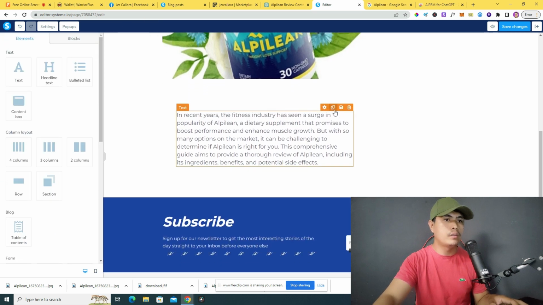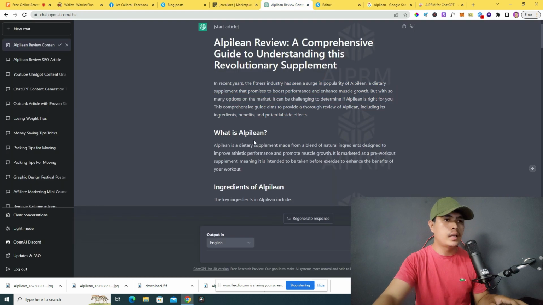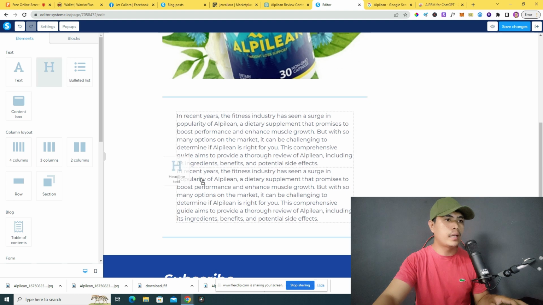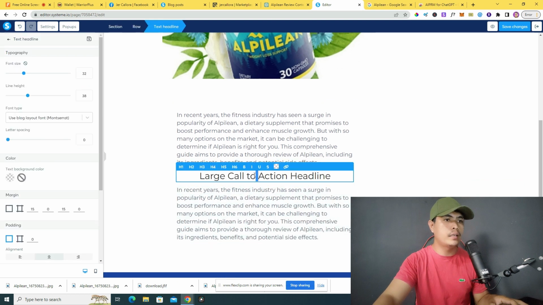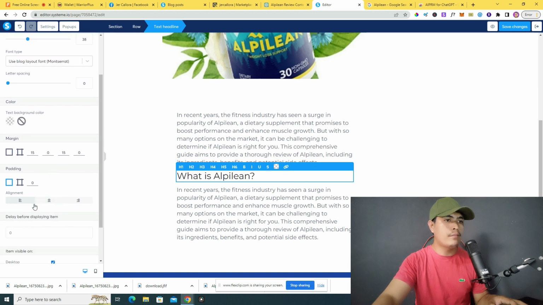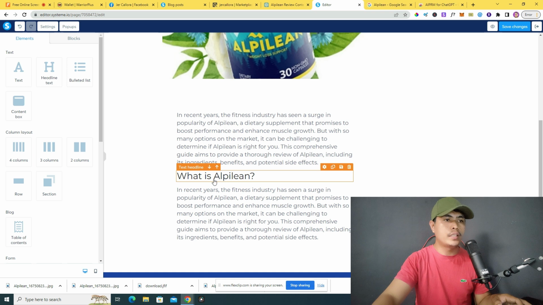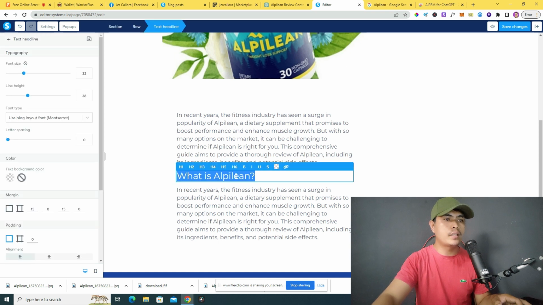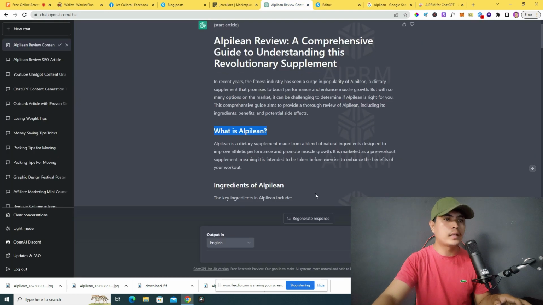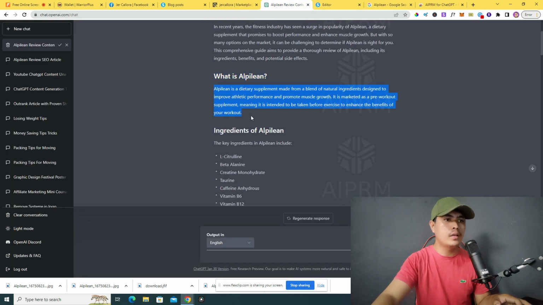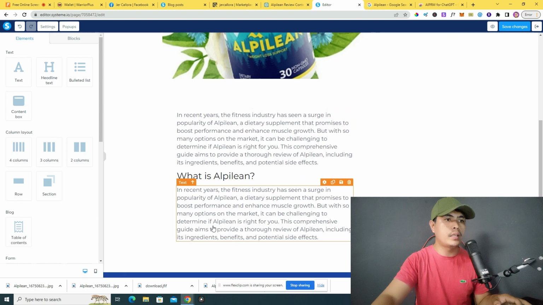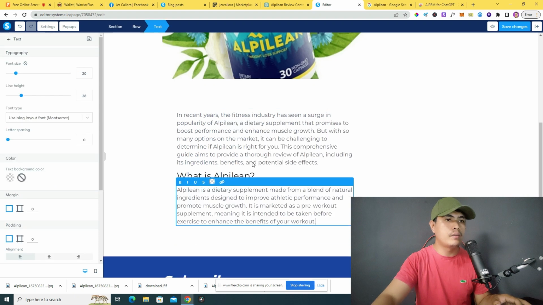I can duplicate this one right here, and I can add in this one. So I can add a headline right here. I can paste that headline right here. Again, I can align this to left right here, and then we can change the tag of this. We can highlight this text right here, and we can change this into H2 right here, and then we can go back to our ChatGPT account. We can again copy this one right here, and then paste that thing right here.